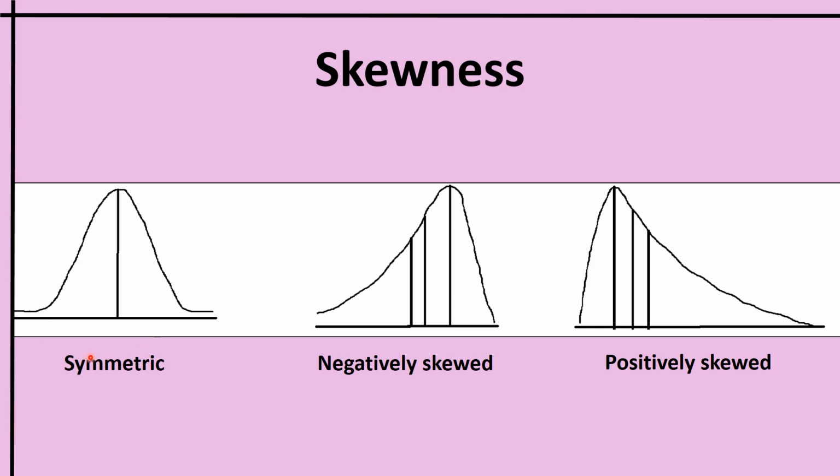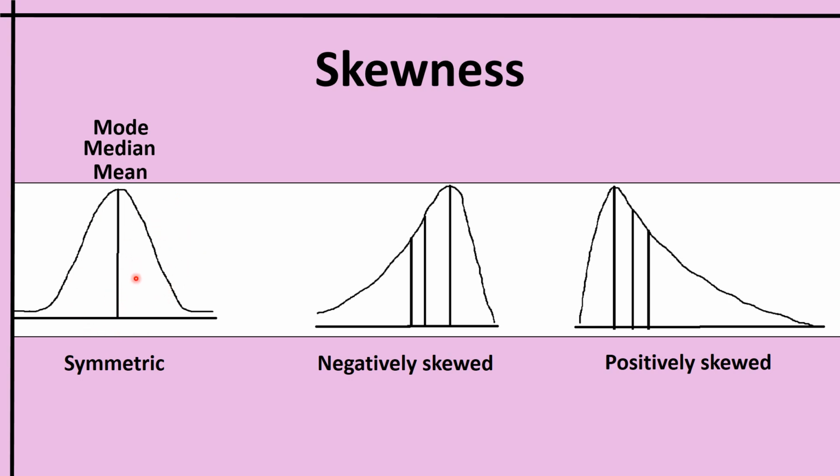For that, first let us analyze the symmetric distribution. This is a symmetric distribution because it has equal area on the left side as well as the right side. It has a bell-shaped curve. So a symmetric distribution exhibits a bell-shaped curve. And another feature of a symmetric distribution is that the mean, median as well as the mode are the same. Here, this is the mean, median as well as the mode. That is why this becomes a symmetric distribution.